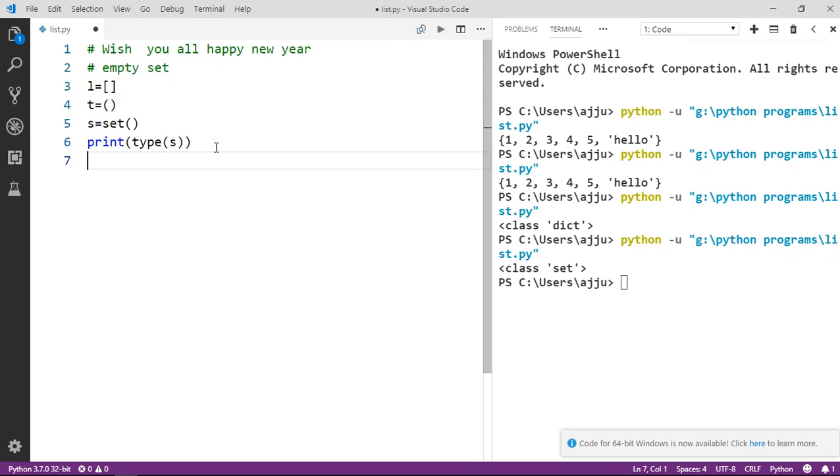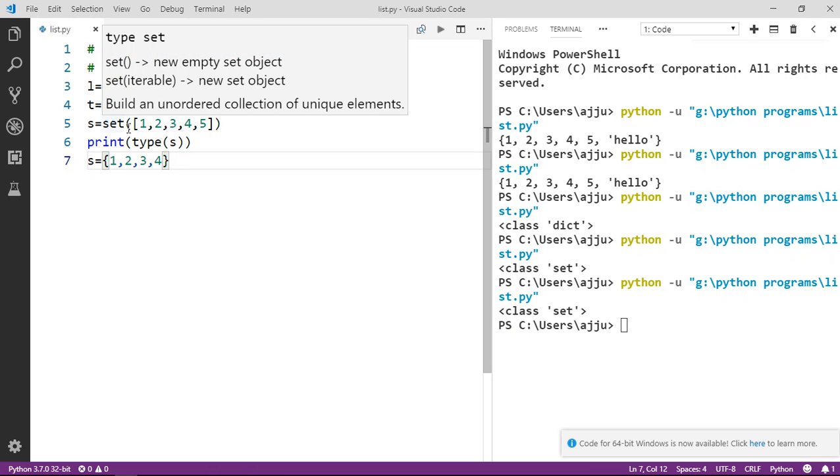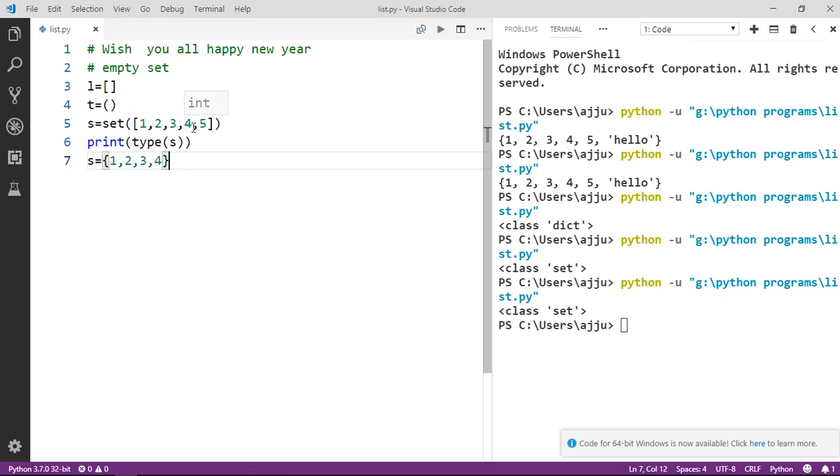Now another thing, how we can create a set with values. One way is to use the curly braces and the elements that you want in your set. Another way is to use the type set function. Like I have a list of values, 1 2 3 4 and 5, whatever I have, and I want to typecast this into a set. So I can call my set function and pass the iterable as an argument. You can see it is again returning the values 1 2 3 4 5 as a set.